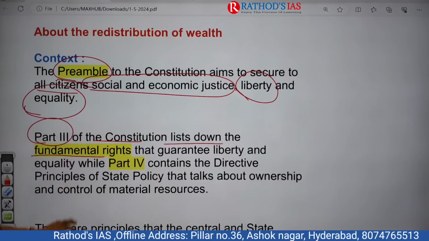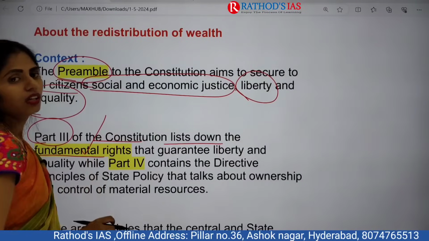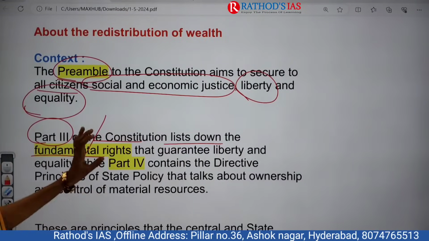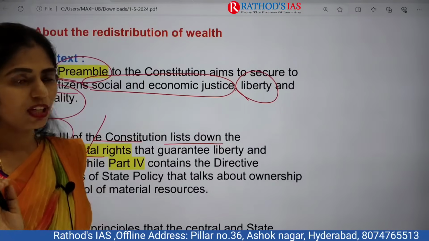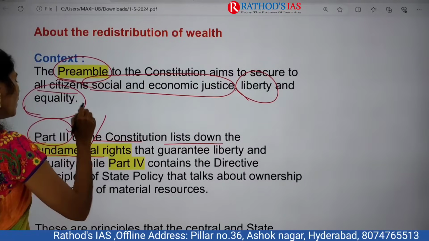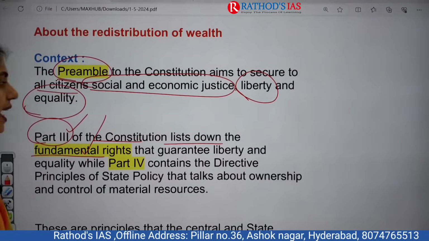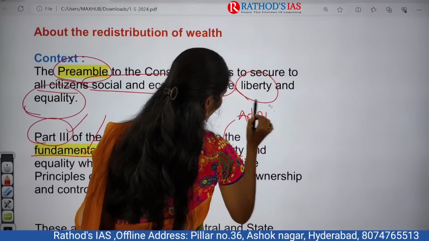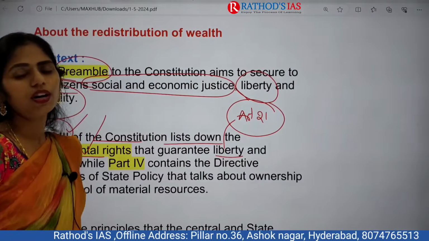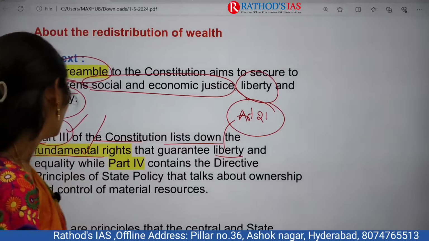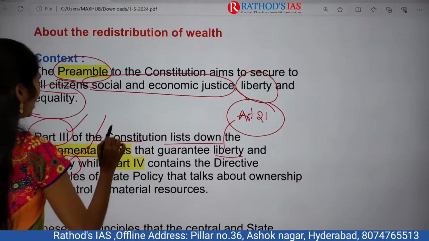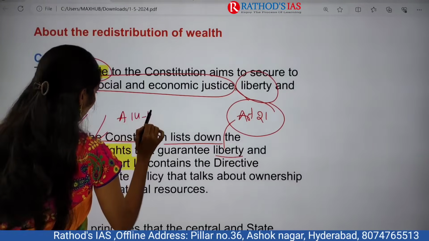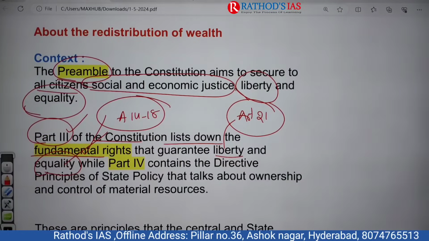For example, which articles talk about justice and liberty? Part 3 of our Indian Constitution guarantees liberty, that is Article 21, which talks about the right to personal life and liberty, and equality, like Article 14 to Article 18, which talk about the right to equality.